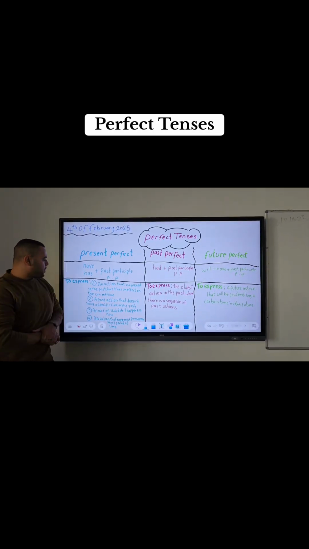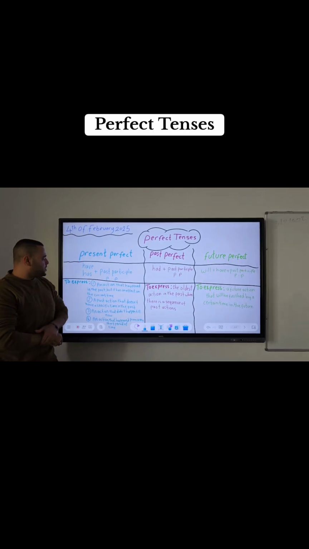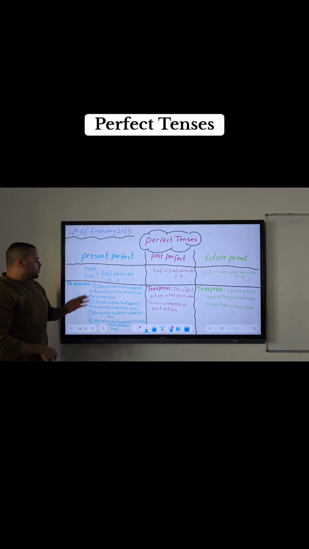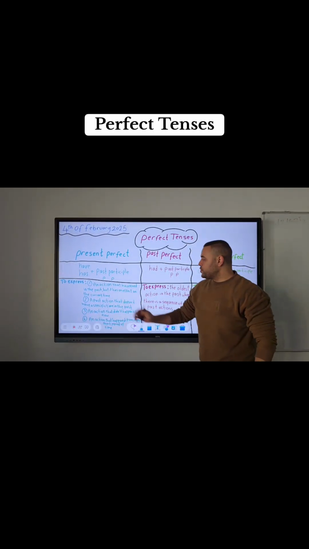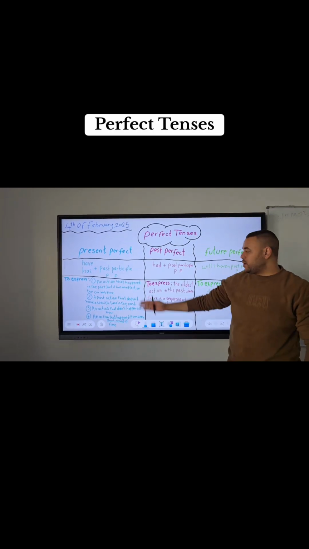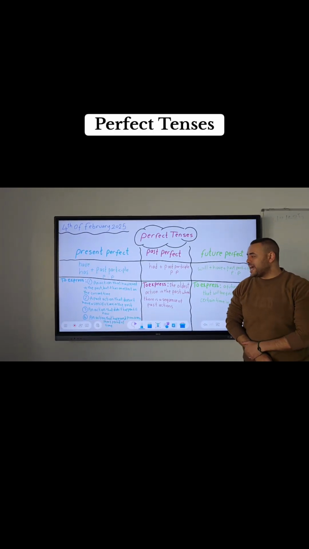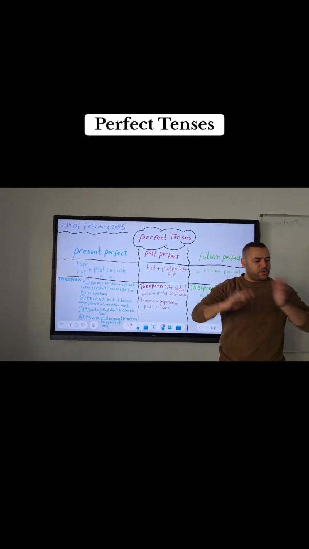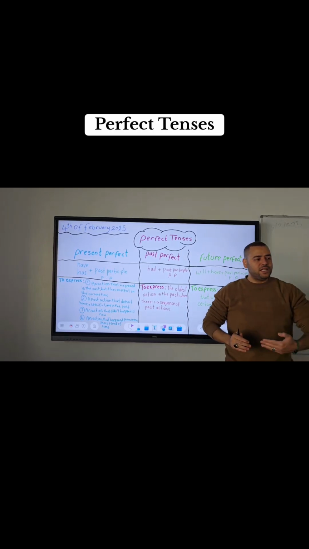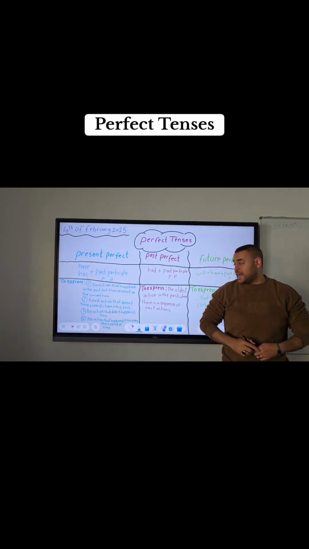And now let's talk about the usage of the present perfect tense. For the present perfect tense, actually, we have 4 uses. The first one is that we use it to express an action that happened in the past, but it has an effect on the current time. Something that happened and finished, but still we have an effect for this action.